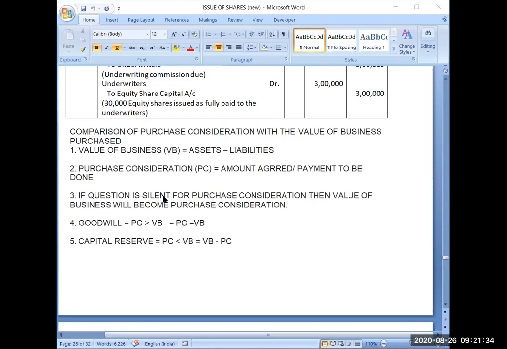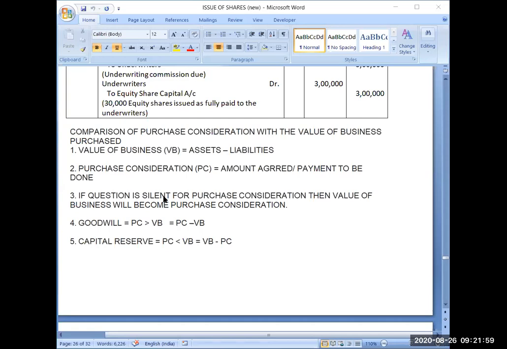So in such a case, will goodwill be there or capital reserve? On the basis of point number 4 or 5, please respond. Yes, goodwill will be there.